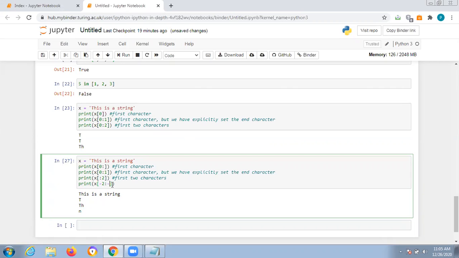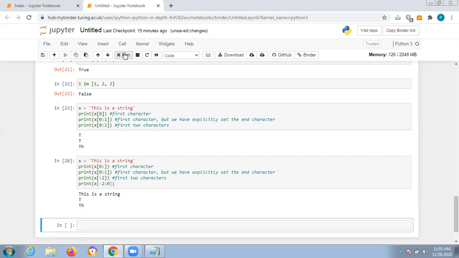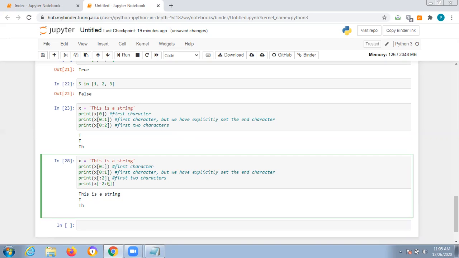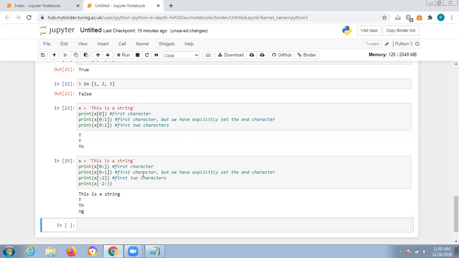Suppose minus 2 to 0. What will print out? Starting from minus 2, ending with 0. Nothing will be printed. While the last statement won't print, you remove this 0, you give run, and ng will be printed, only the last two will be printed. Every time you remember this point: positive means it starts from the beginning, negative means it will end. Okay, those are the important things you have to see.